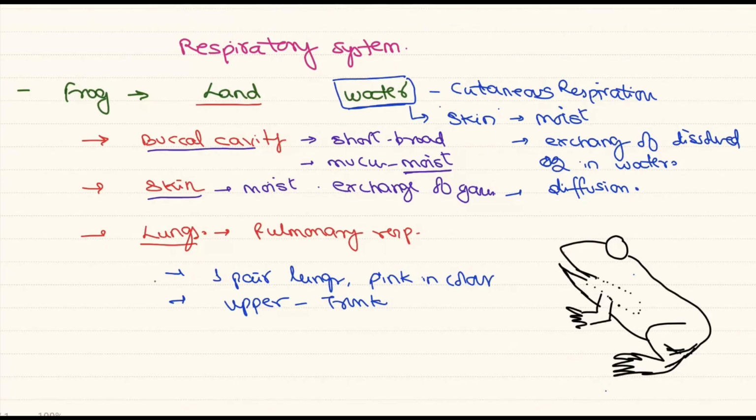The structures are the buccopharyngeal cavity, as you can see in the diagram. This is the opening of the nostrils, which opens into the buccal region, and this will again lead to the pinkish structures called the lungs.